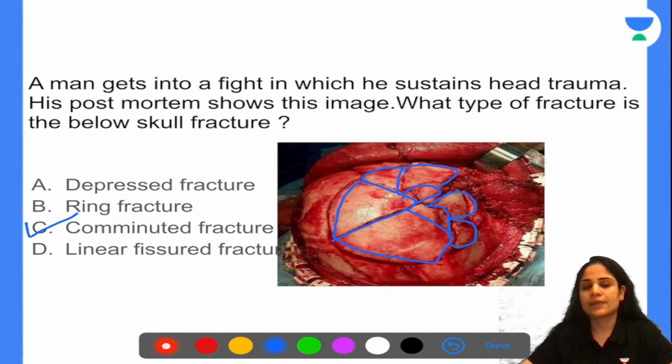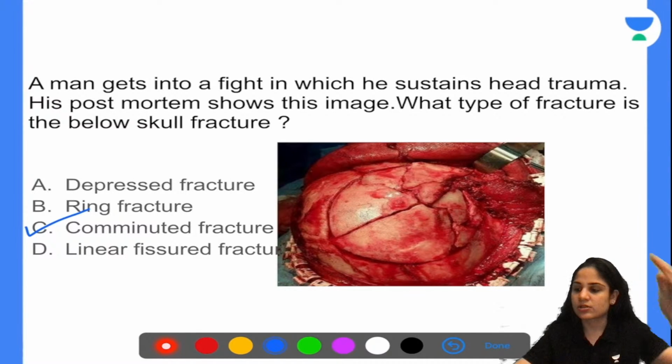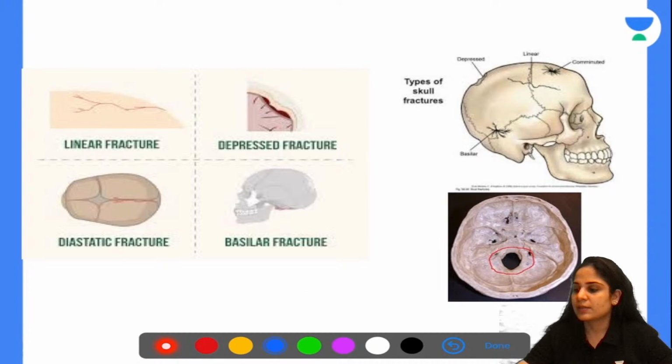Now, if we look at the other fractures of the skull, why am I showing you this? Because this was asked in INI-CET of 2022 to identify the fractures of the skull. If you have a single line that is fractured, that is called a linear fracture. If you cannot see any external signs of the fracture, but the inner table of the skull is depressed, that is called a depressed fracture.